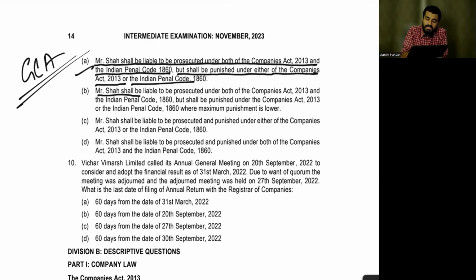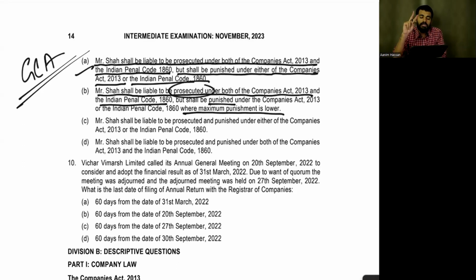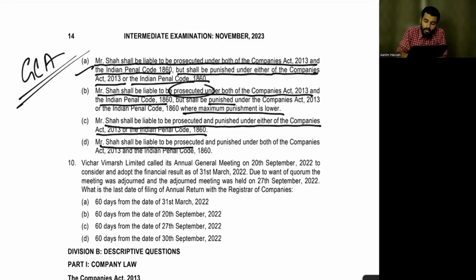We will see. Mr. Shah shall be liable to be prosecuted under the Companies Act and Indian Penal Code, but shall be punished where the maximum punishment is lower. So what is option B saying? He has to be prosecuted under both acts, but the punishment is whichever is lower; that only will be considered. Option C: Mr. Shah shall be liable to be prosecuted and punished under either the Companies Act or the Indian Penal Code. Or option D: Mr. Shah shall be liable to be prosecuted and punished under both the Companies Act and the Indian Penal Code. What is the answer?